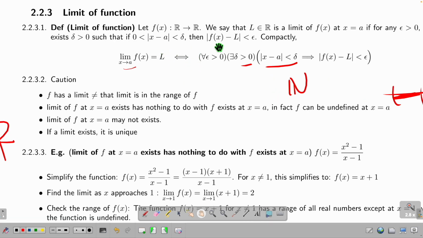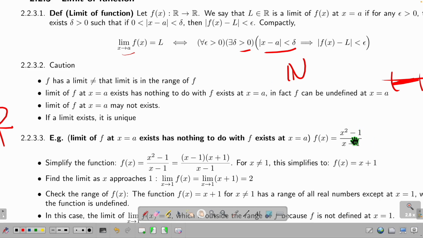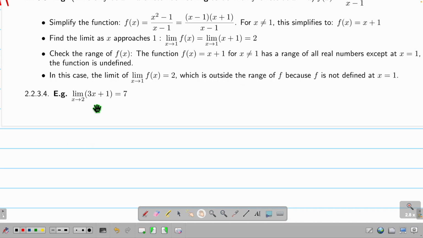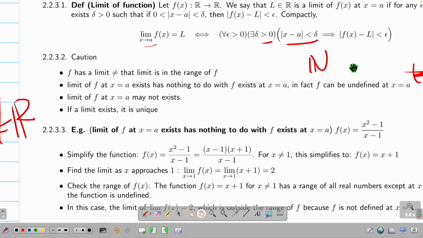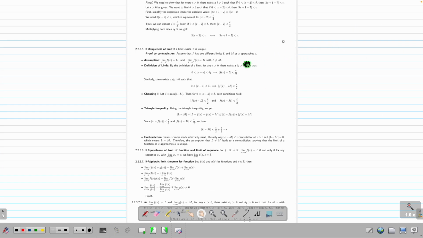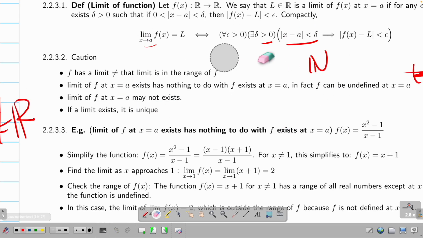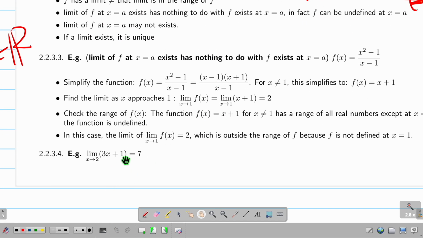So that means the limit of a function and the value of a function are two different things. If the limit and the value of the function are equal, we say this function is continuous. So now I'm just saying the limit of a function exists. I didn't say this function is continuous. This is the example. x cannot be 1. But the limit as x goes to 1 exists. And you know how to find the limit. Okay. Now I have this. How do you calculate this? High school math. You just say, okay, 3 times 2 plus 1, 7. How do you prove this? Do this thing. That means you prove this sentence in the same sense as proving the sequence. You prove the long chunk of thing is true, then you have proved a limit exists and is equal to what you claim.